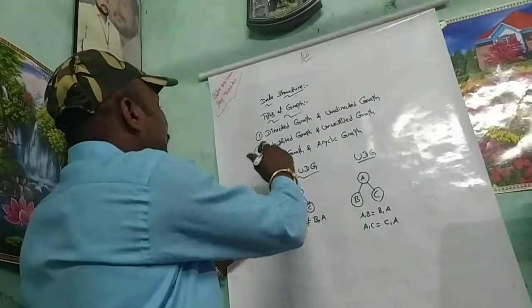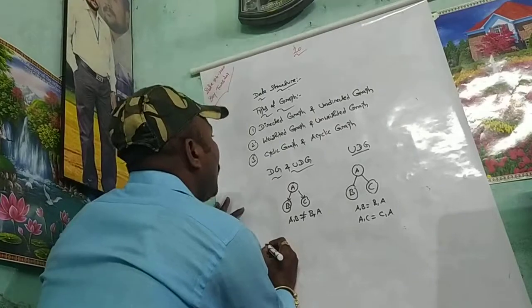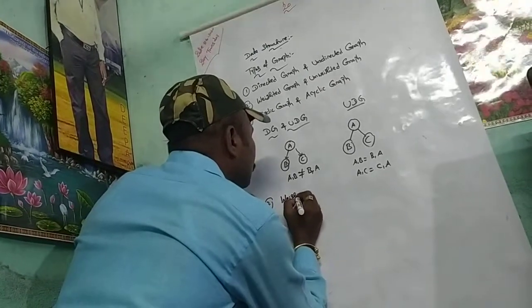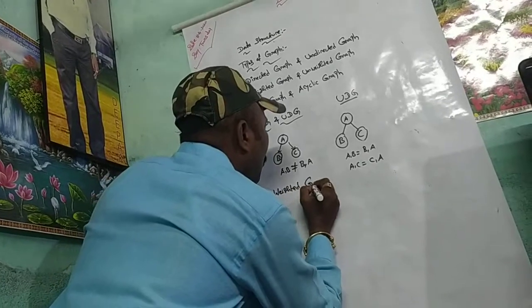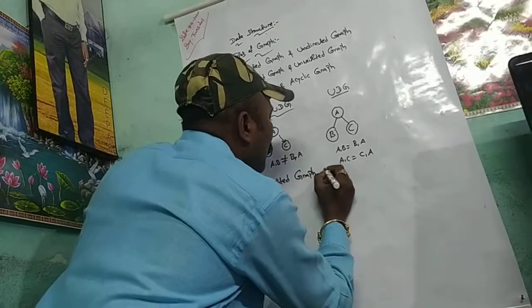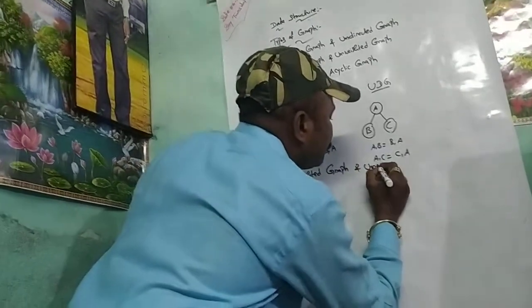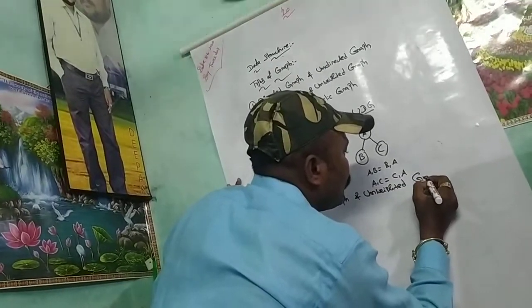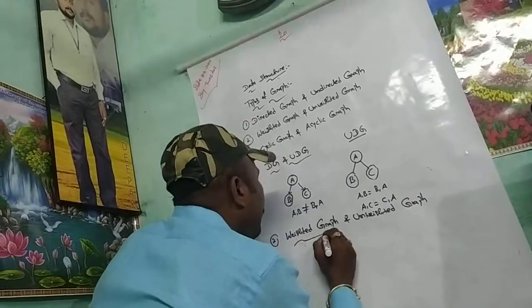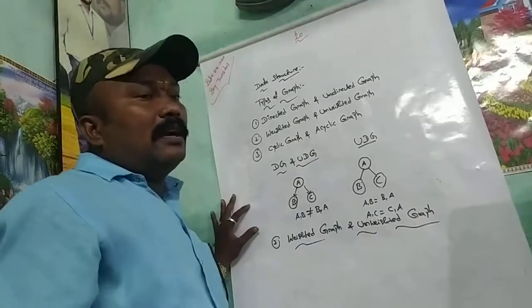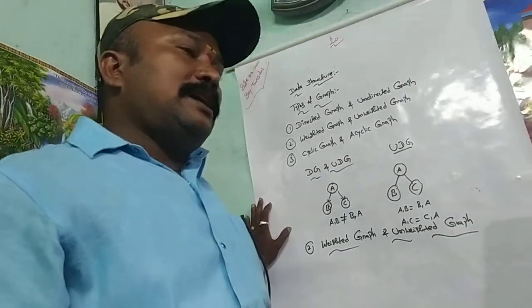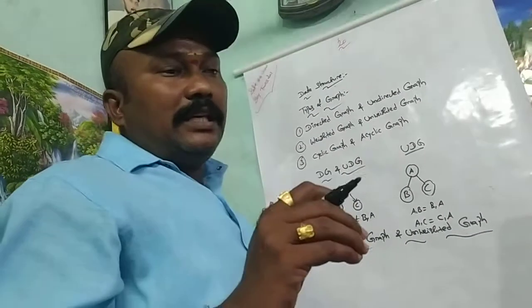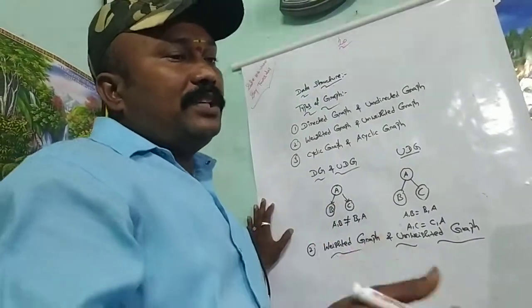Then next, my dear students, I will explain the weighted graph and unweighted graph. Here, weighted graph means you can assign the cost or weight to the edges.